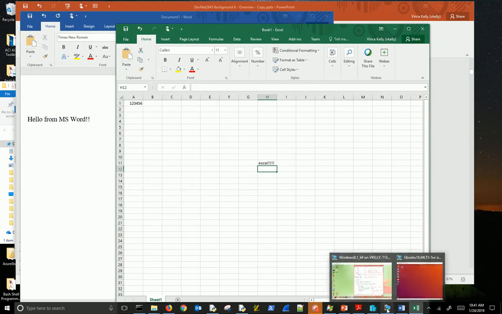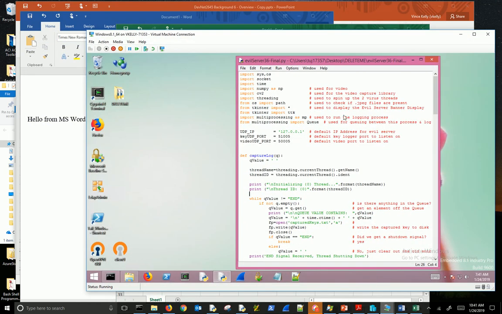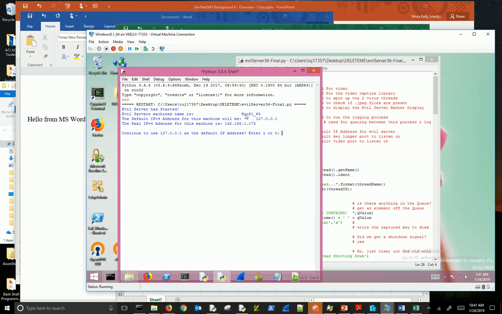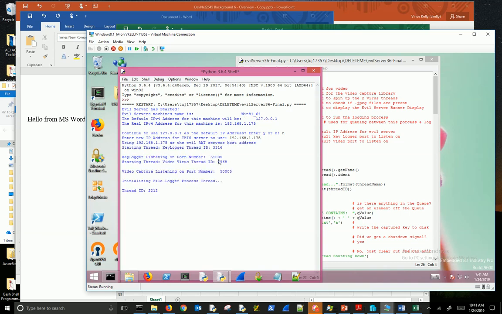I'll leave this up. Let me go over to the other VM, the Windows VM. Same exact code running on Windows again, but I've installed the libraries here. I'll put a video out on how to install it, but just for jollies, let's run this guy. Here's our obligatory enter the IP address, 192.168.1.175. We've spun up our threads. We're waiting for our victim. Let's see what we got.